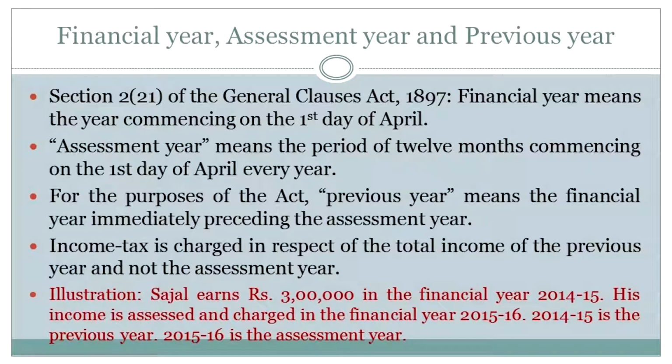Now, what I'm about to tell you is so important, so pay attention. When you earn income from, let us say, April 1st, 2014 to March 31st, 2015, you have earned the income in the financial year 2014-2015. But the tax will be assessed in the year commencing April 1st, 2015 and ending 31st March 2016.